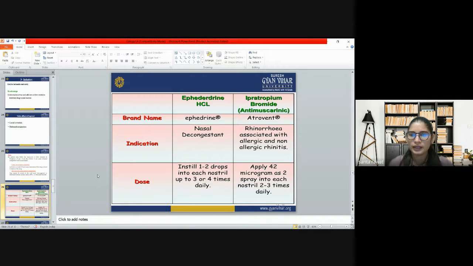First we have ephedrine, and then we have ipratropium bromide, which is also an antimuscarinic drug. The indication of ephedrine is nasal decongestion, and the dosing is an initial dose of 1 to 2 drops in each nostril up to 3 to 4 times daily.